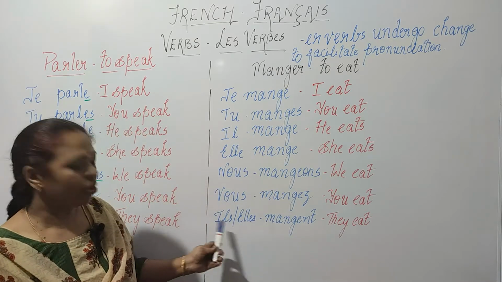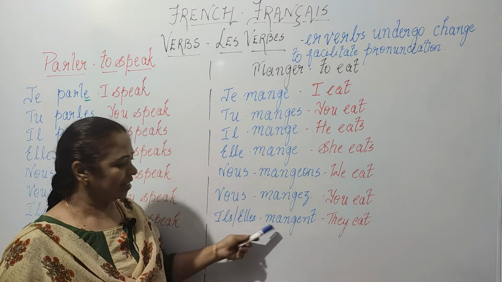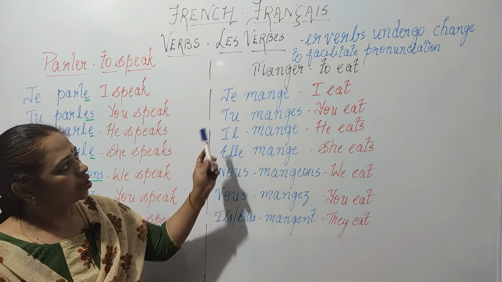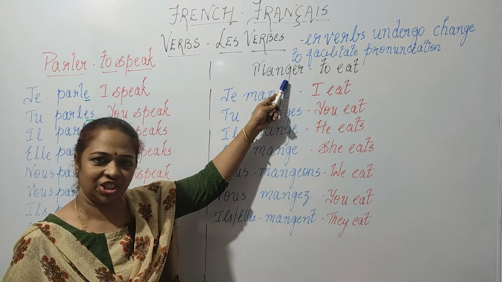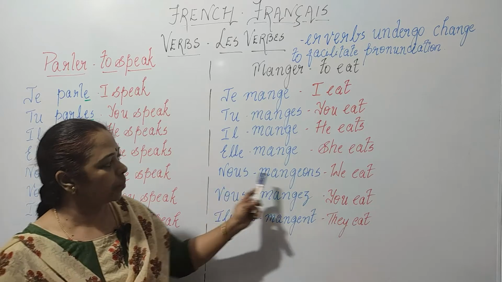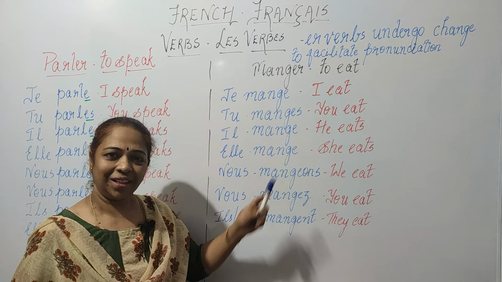This is mangent. So you will see the pronunciation again is the same. Okay, so this is one of the reasons: because g, when it is followed by a hard vowel such as o, takes an e.